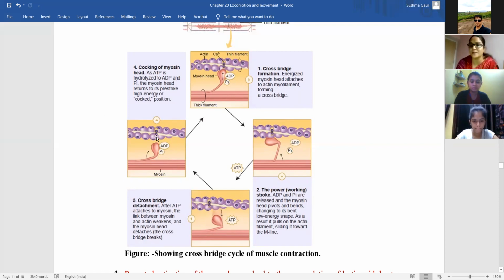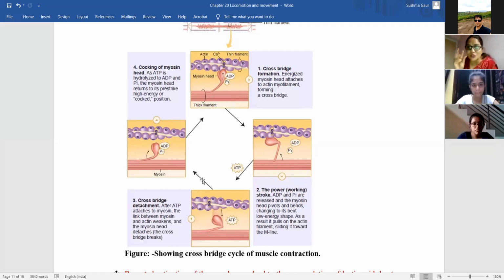So if a question is asked, in which form should the ATP be present with the myosin during the process, so that the myosin can attach to actin for the muscle contraction process, then you have to answer: the ATP should be present in its hydrolyzed form, into ADP and inorganic phosphate.